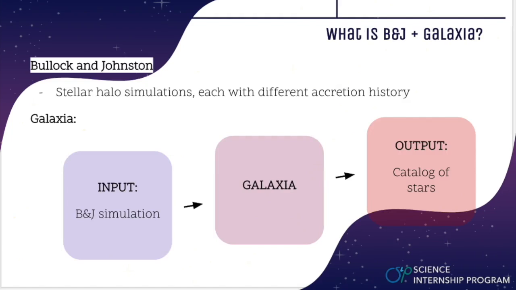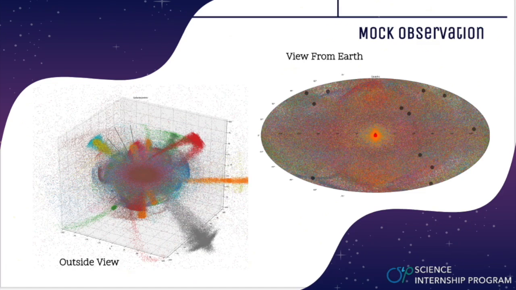The second part of our research involves using mock observations to determine how much information can be obtained from the Halo 7D survey. We use Bullock and Johnston simulations in which the stellar halo is built through successive accretions of dwarf galaxies and generate a synthetic survey of the stars and their respective properties through Galaxia. As you can see from these two graphs of stellar halos, individual features become hard to discern, especially with just 12 lines of sight. Thus, statistical methods are used to differentiate accretion histories.